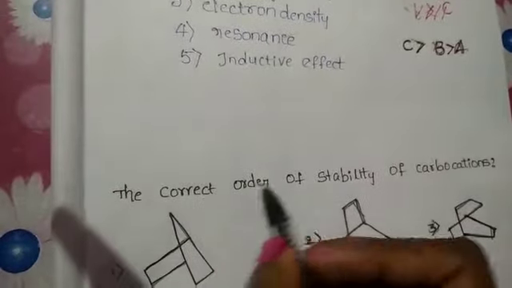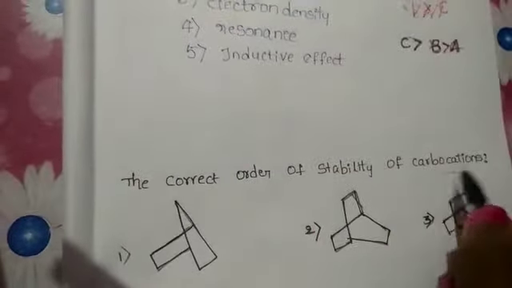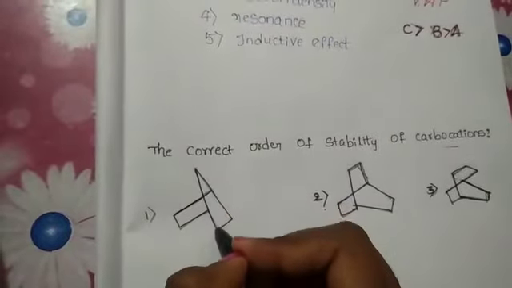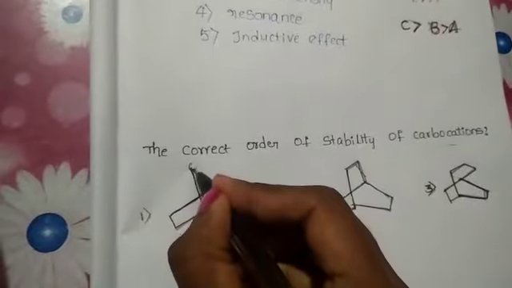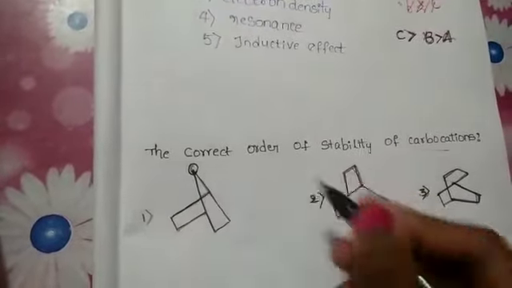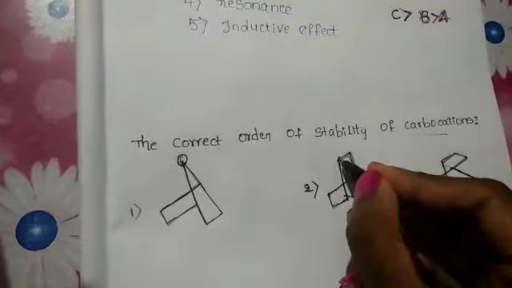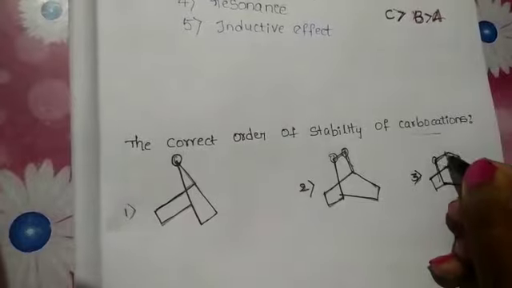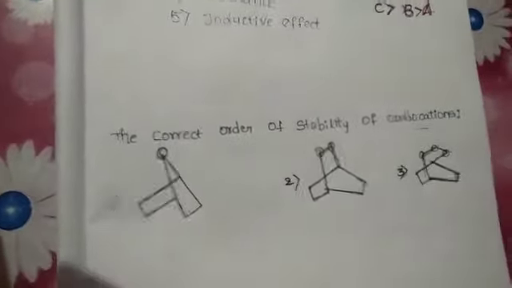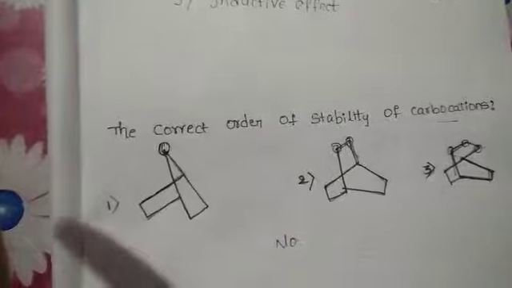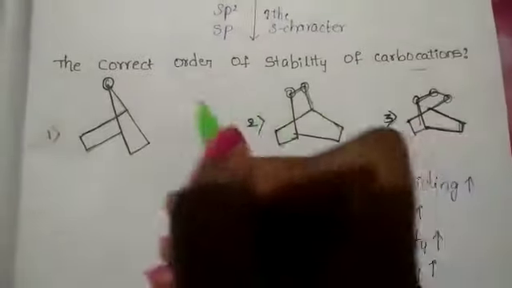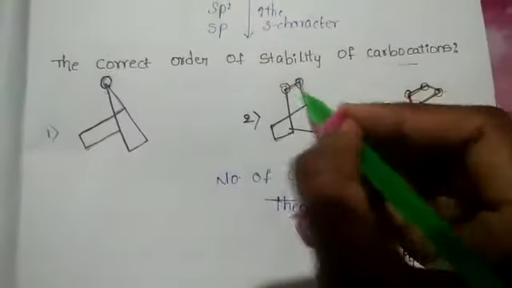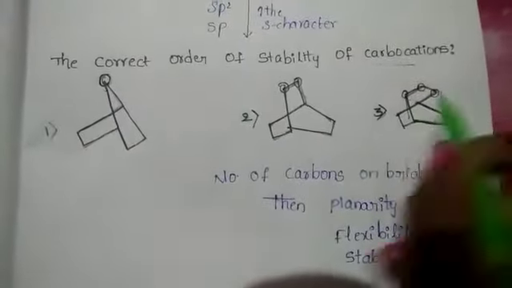Another question is the correct order of stability of carbocations. Here we consider the bridge. This is the bridged carbon. Here the bridge consists of only one carbon. Here the bridge consists of 2 carbons. Here the bridge consists of 3 carbons. Here the stability of carbocations is based on the number of bridged carbons: only one bridged carbon, 2 bridged carbons, 3 bridged carbons.